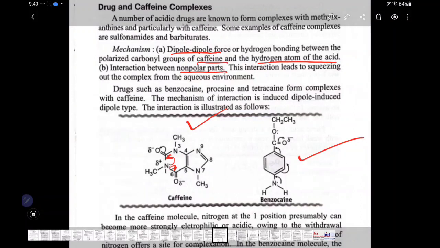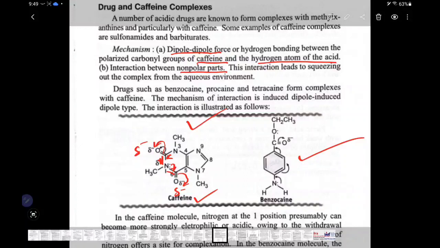If it goes this side, a double bond will be formed here and this double bond is shifted to the oxygen, which will form partial negative because electron is shifted there. That is what happens if it goes up. If this electron goes below, the double bond will be formed here and this double bond will shift here to form partial negative charge. So, the nitrogen will form partial positive and in either case two oxygens will form partial negative in case of caffeine.